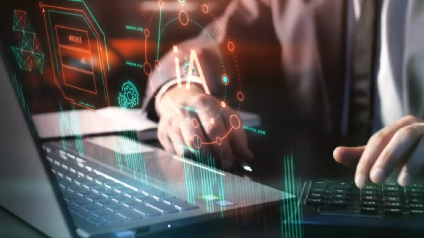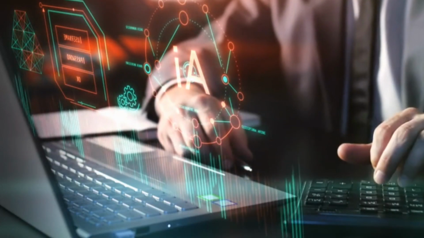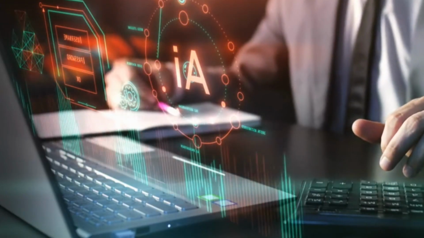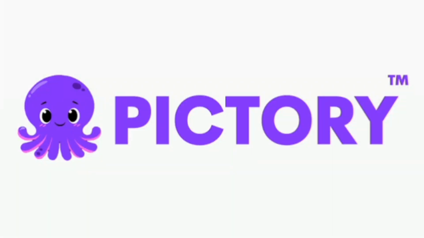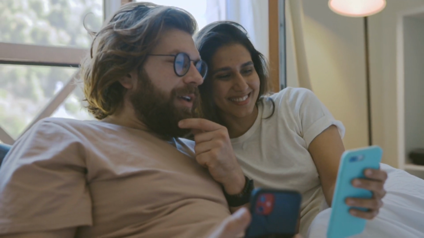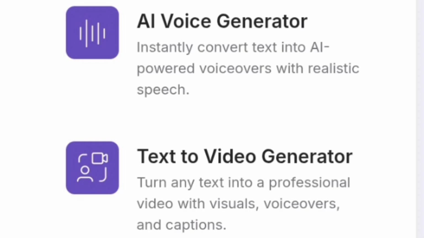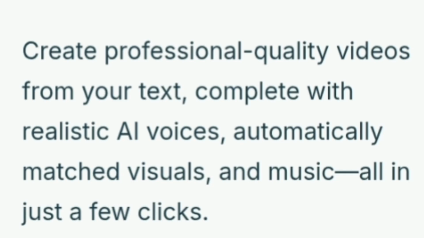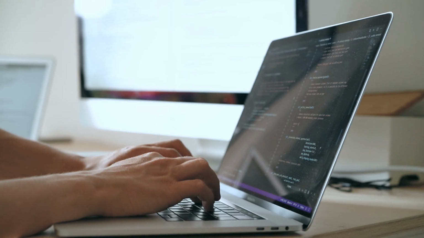So after successfully creating your converting content using ChatGPT, you need another AI to convert this script into a video that you can now use on YouTube. And that is where Pictory AI comes in. This is a free AI that will turn your blog posts into a video or turn your ordinary script into a converting video within seconds. This free AI also converts articles into videos with stock footage, voiceover, and music. That means with this AI, there is no need for you to edit video after creation.